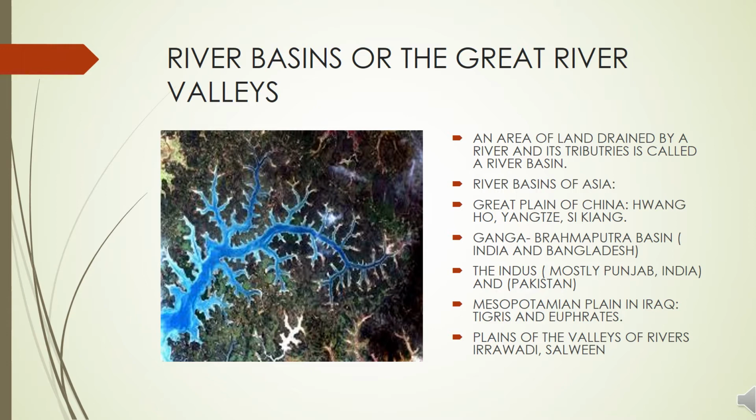First is Great Plain of China, which is formed by the river Huanghe, Yangtze and Sikiang. Learn how to pronounce the name of this river, which is the longest river in Asia. It's called Yangtze. Pronounce it like Yangtze. Next river basin is Ganga Brahmaputra basin, which is located in India and Bangladesh.